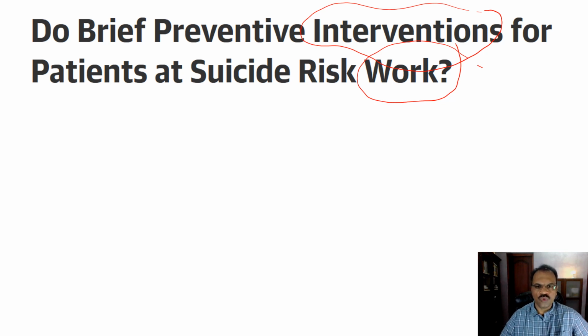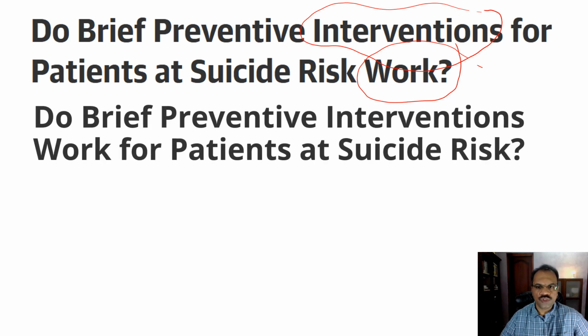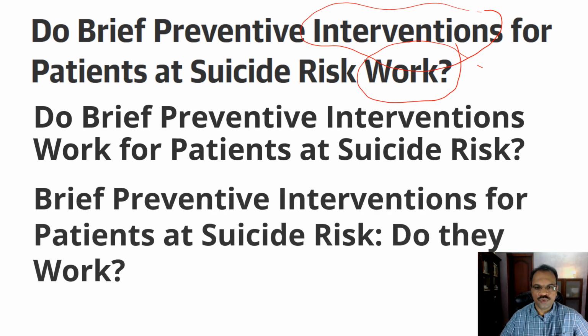So how to solve this? I told you, the third tip is that the subject and verb have to be close together. So one option here is to write it like this: do brief preventive interventions work for patients at suicide risk? But again, the meaning slightly changes. It does not convey that these are specific interventions for this population. So that is not right. So when I look at it, one of the best ways to rewrite this in such a way that the meaning is conveyed and there is no confusion is to use the colon that we usually use in titles.